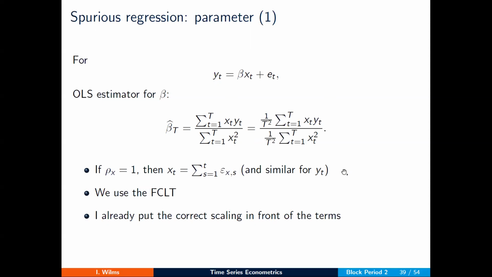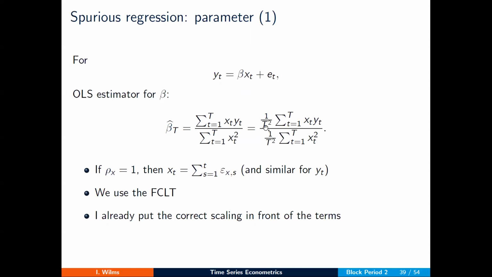Furthermore, we know that under the null of a unit root, x has a unit root, and we can express x as a sum of all its errors up until the same time point t. The same can be done for yt. We will then again rewrite numerator and denominator as partial sums of these errors, relate them to a scaled partial sum process, and then rely on the functional central limit theorem.